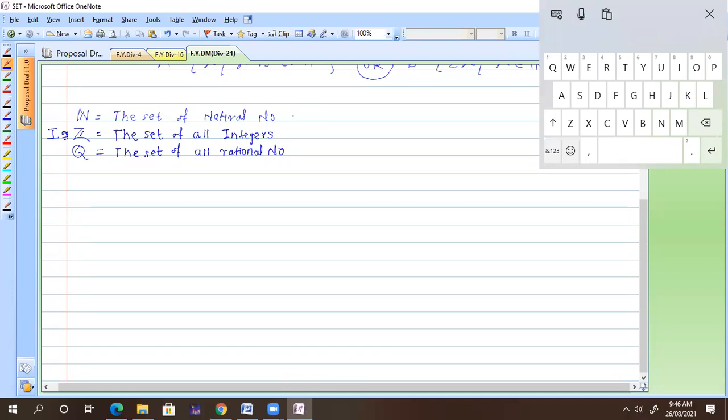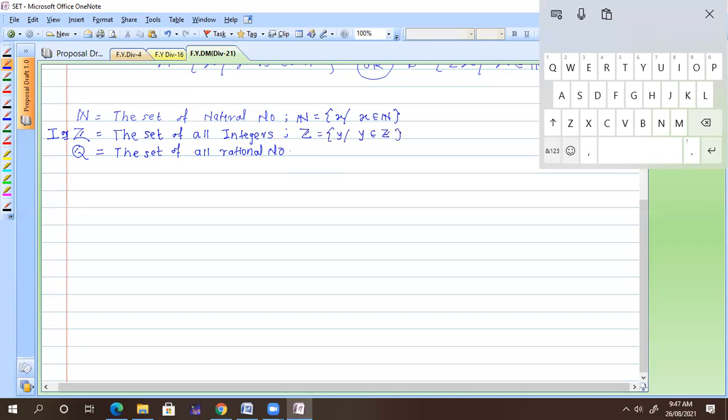So you will know that. Natural numbers belong to all X, where X belongs to natural numbers. You can write any letter. What about this Z? How can you define Z? All Y, where Y belongs to Z.